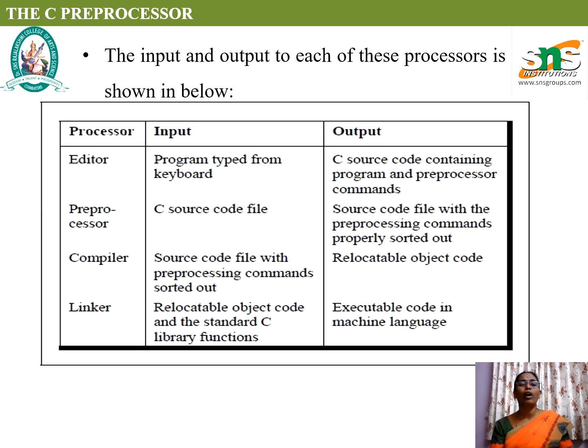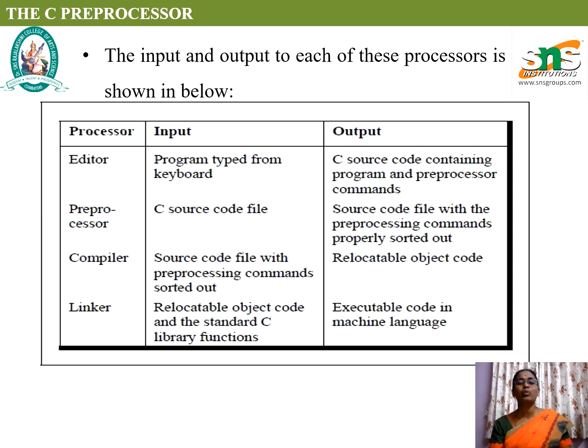Here is an output showing how the preprocessor is incorporated in any programming language. The editor program is typed from the keyboard. Whenever we type a program from the keyboard, that is the source code, which has the file extension, and the preprocessor will convert the source file by processing the preprocessing commands. Then the compiler will check the syntax rules and regulations and produce the object code. The linker, with the header files, helps to execute the file in the form of an exe, that is, executable code in machine level language.